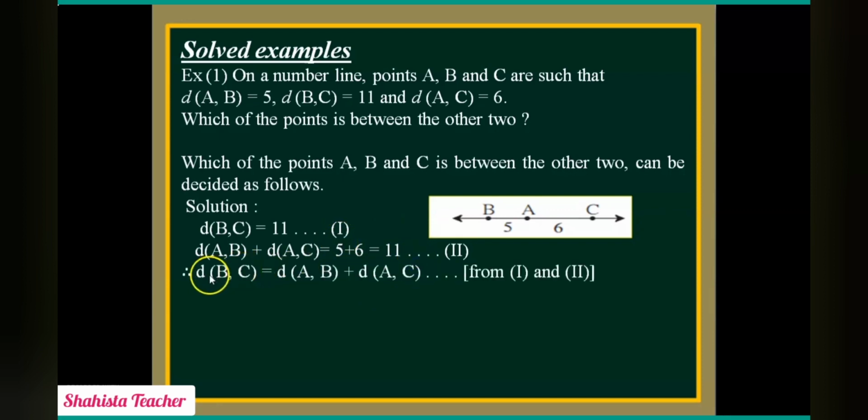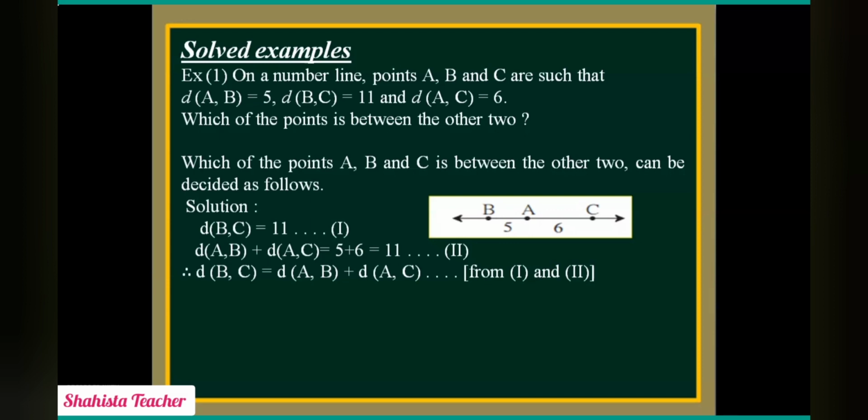Now after this we will write distance of BC is equal to distance of BC. How do we get distance of BC? After adding distance of AB and distance of AC we get distance of BC. AB is how much? 5, and distance of AC is how much? 6. 5 plus 6 gives us 11 and 11 is distance of BC. Is that clear? So from the first and second we come to know that distance of BC is equal to distance of AB plus distance of AC.